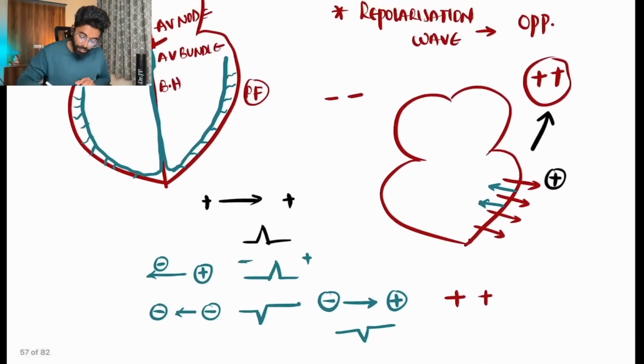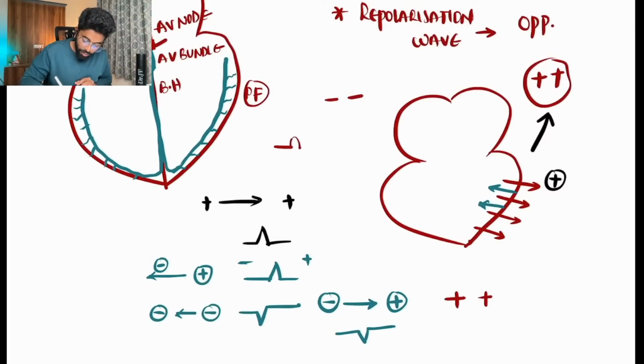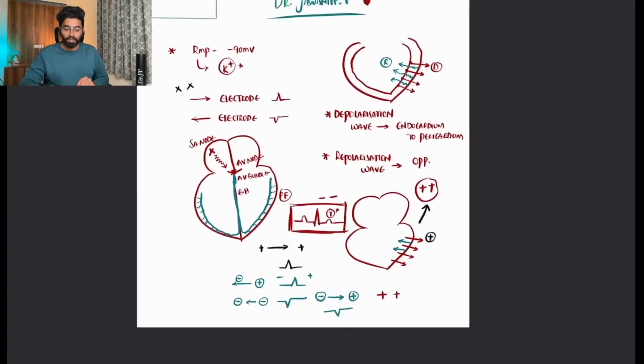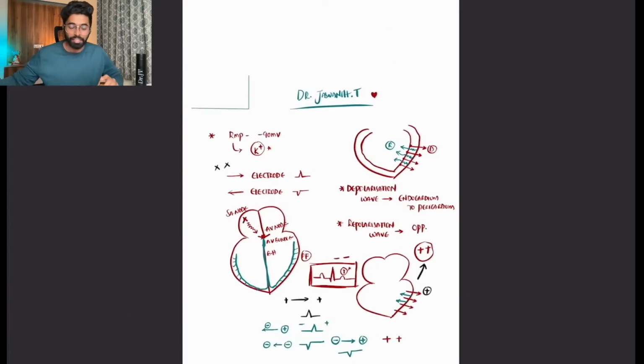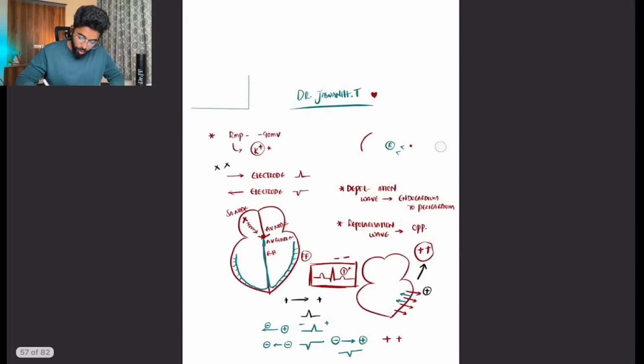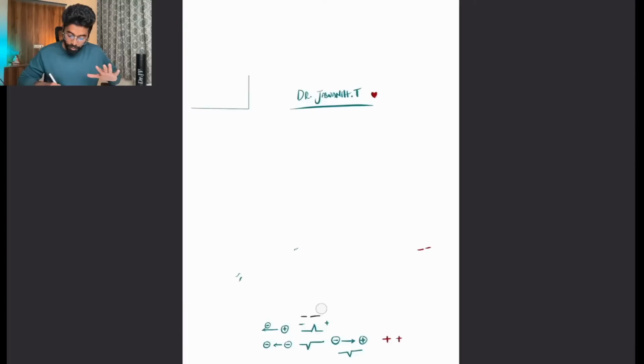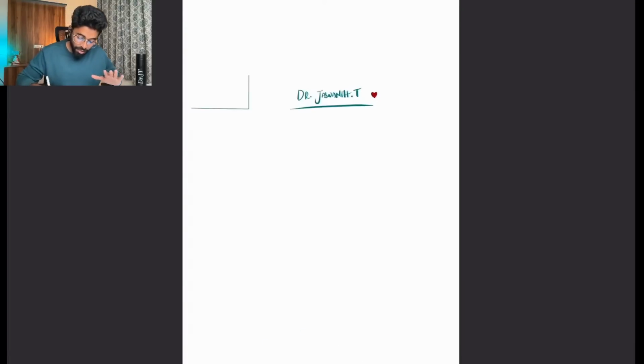That is the reason we get a P wave, a positive wave, QRS, a positive wave, and again the T wave, which is a repolarization wave and a negative current, but a positive wave because of this logic. That's the concept here with regards to the conduction. Next we'll be moving on to the conducting system and the conduction pathways in the heart.